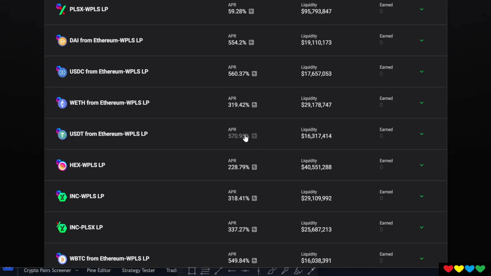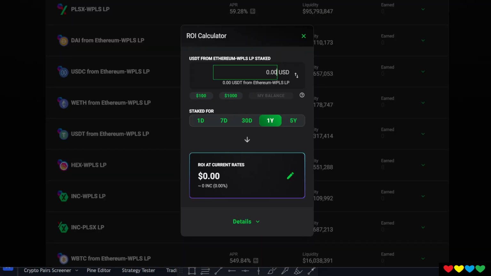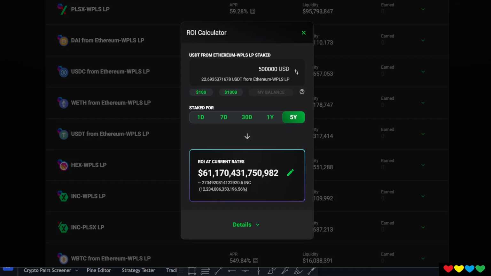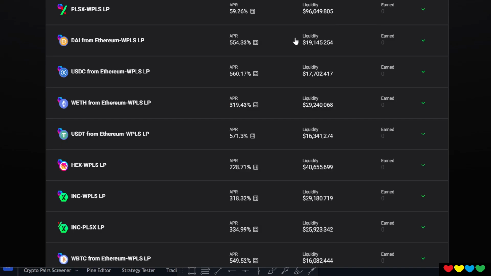Because, for example, this rate is 500%. If you just put in $500,000, okay, wow, in 5 years, you make $61 million. Now, obviously, that's not... Wait, is it 61,000 million? Oh, no, 61 billion. Okay. You can see how this is not going to happen, Fred. It's not going to happen, Stancy. But of course, these numbers, they give you what the number says today. But it's going to be gone and dropping over a week or two, okay? And over a month. They're going to keep dropping down.